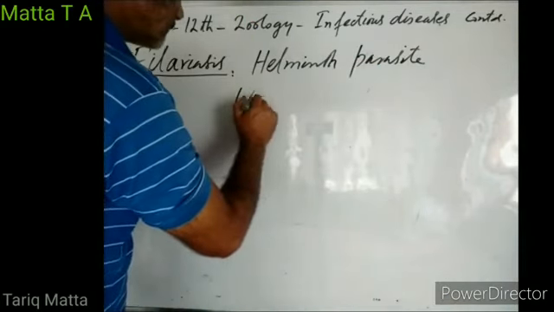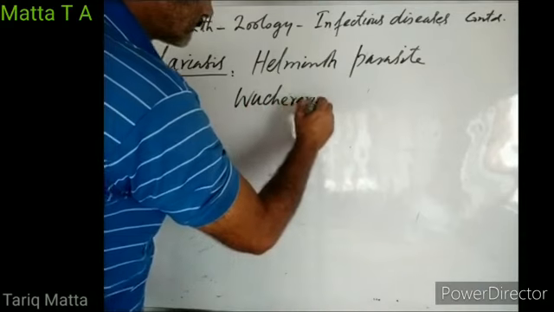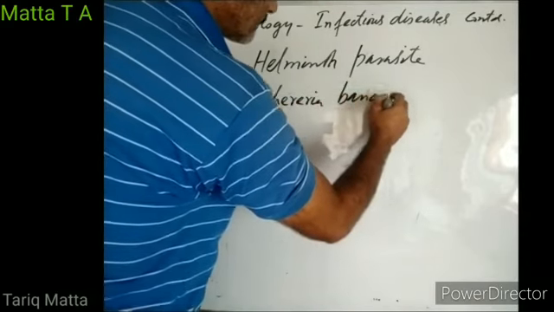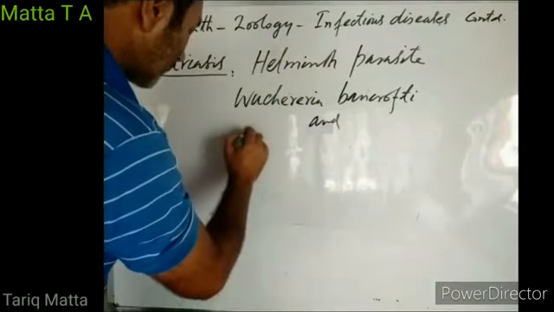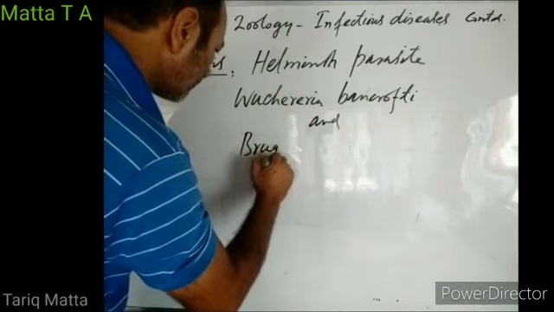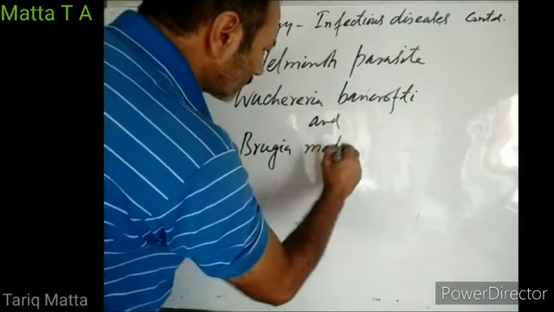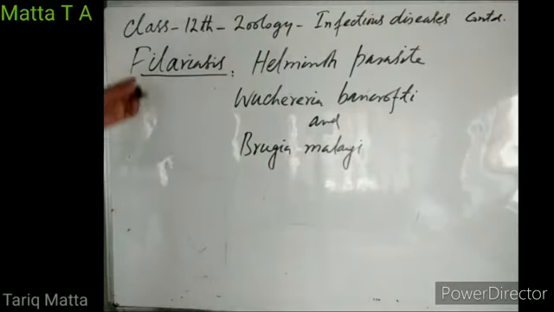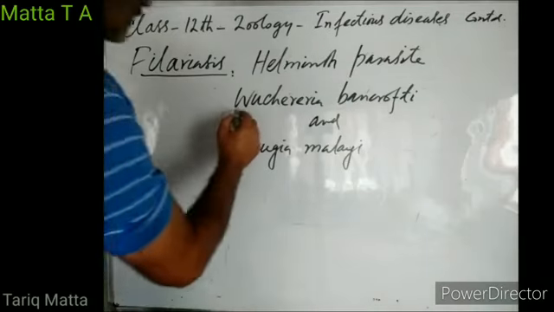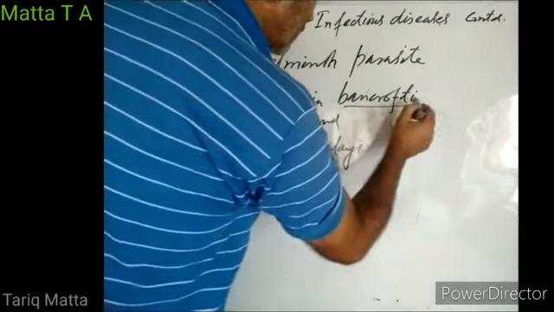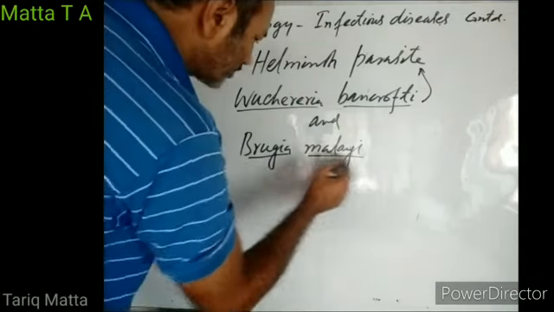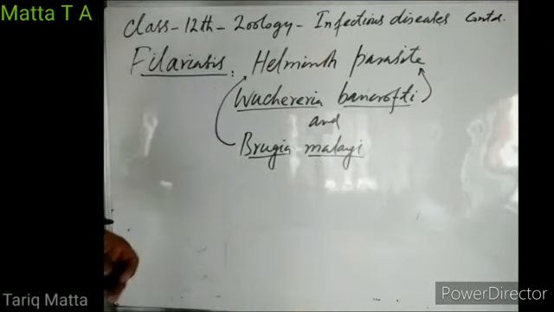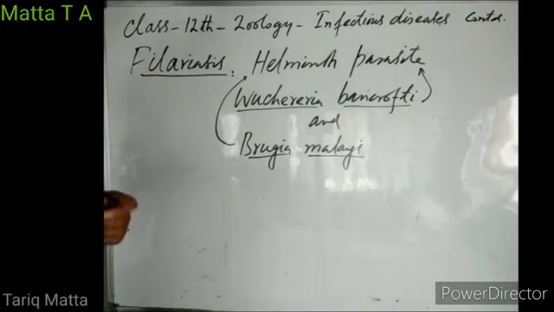Filariasis is caused by two different helminth parasites. Either it may be caused by Wuchereria bancrofti, which is a helminth parasite, or it may be caused by another helminth parasite, Brugia malayi. This is also a helminth parasite. So both of them cause filariasis.